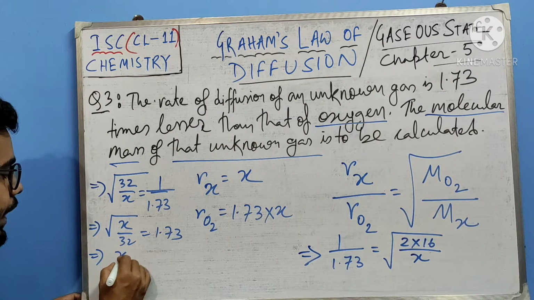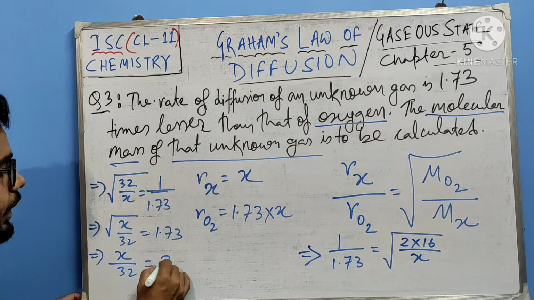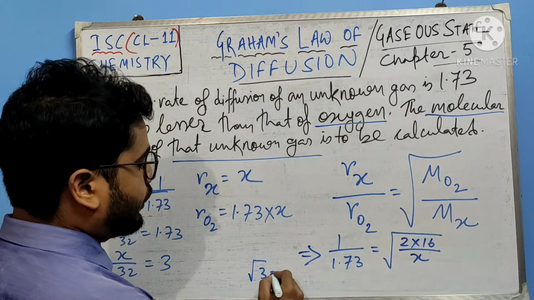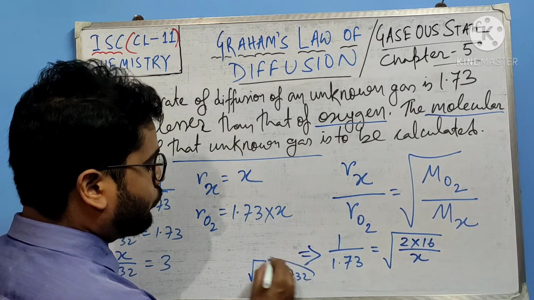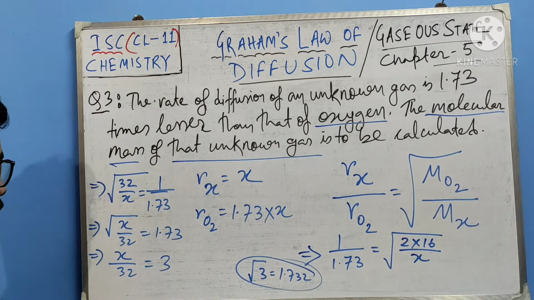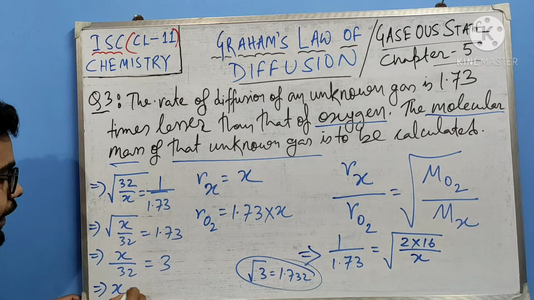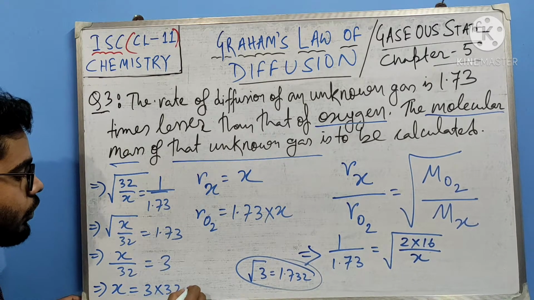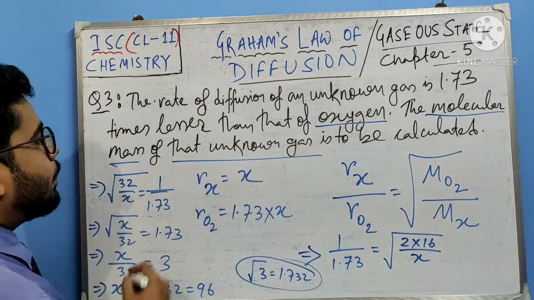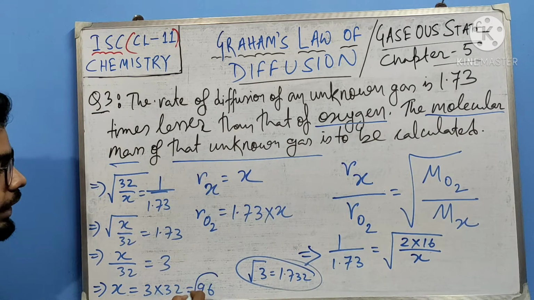Now if you square both sides, you get 3. I hope you all remember the square root of 3 is 1.732, so 1.73 squared will be approximately 3. So the value of X is 3 multiply 32, which equals 96. So the molecular mass of that unknown gas is how much? 96. I hope you understood this problem.